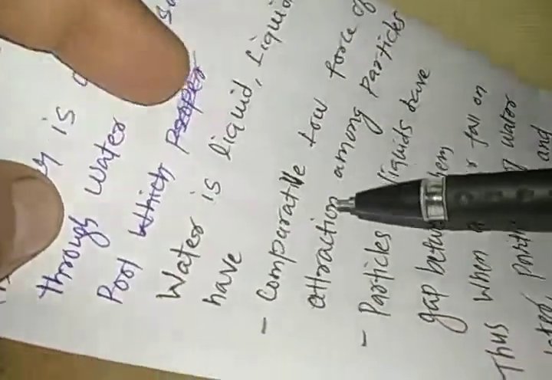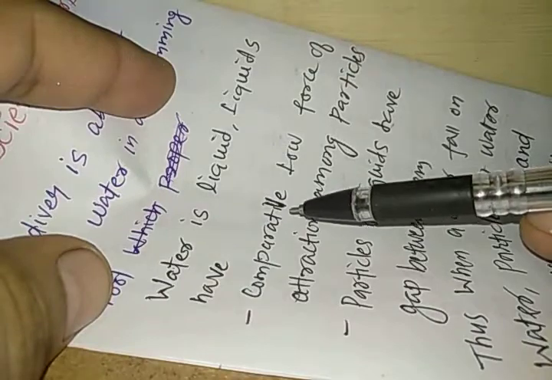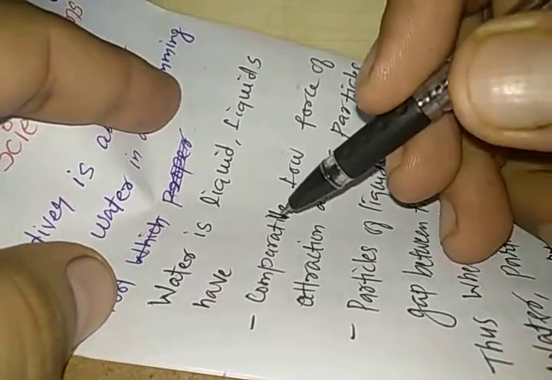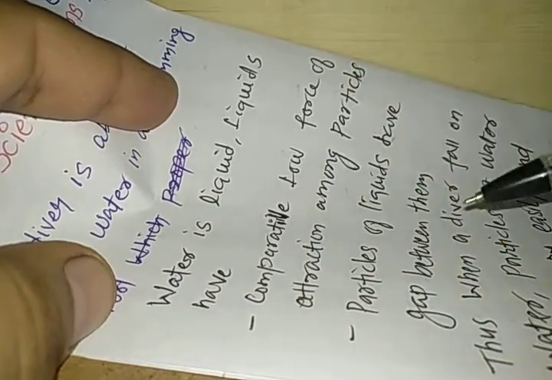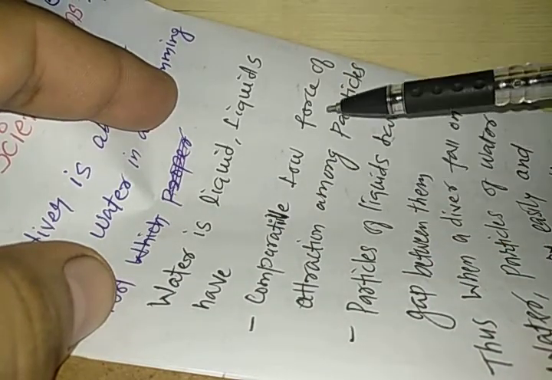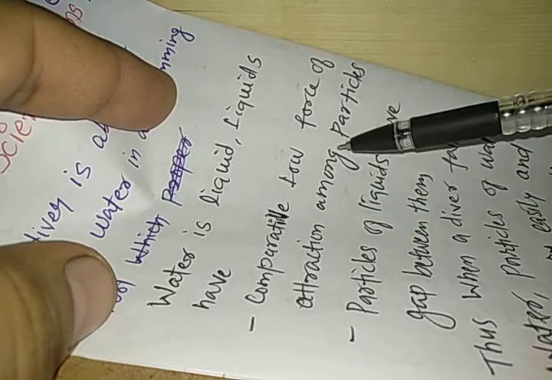Water is a liquid, and liquids have comparatively low force of attraction. So the force of attraction of the particles of a liquid is very low.